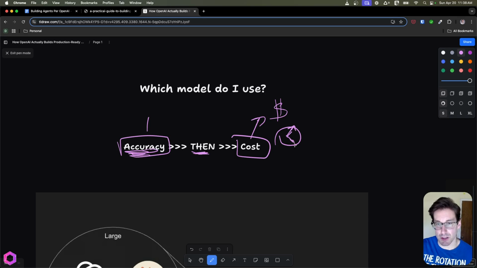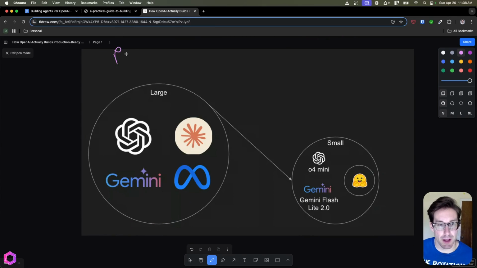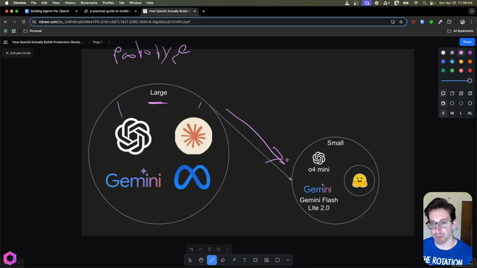This is my picture of a clock. And it looks kind of like this. So when you build a prototype, so this is a prototype, we're going to have a very large model. So one of the big players you're going to use. And once you've used that, you've proven yourself it works, then you can downsize.